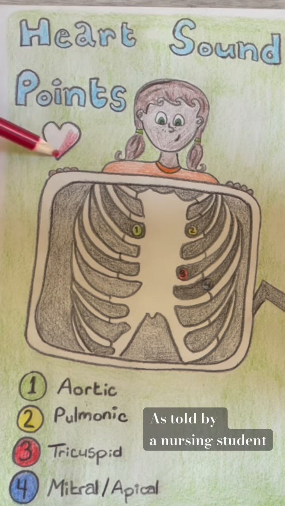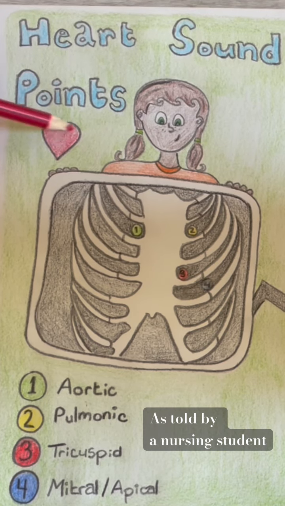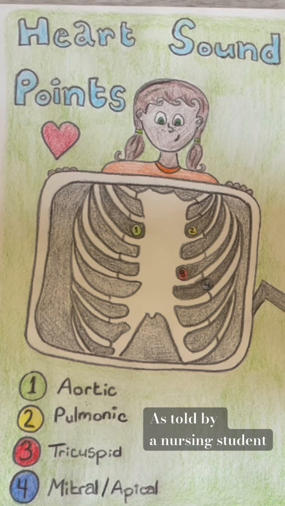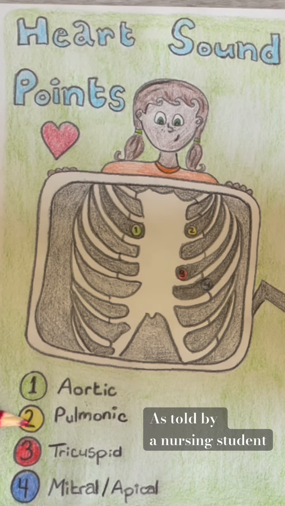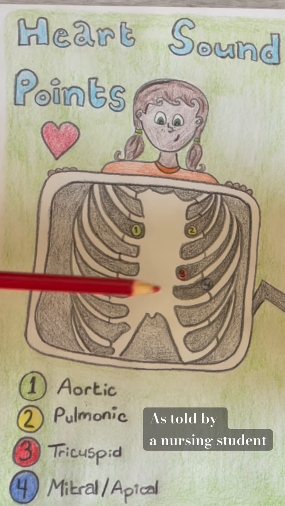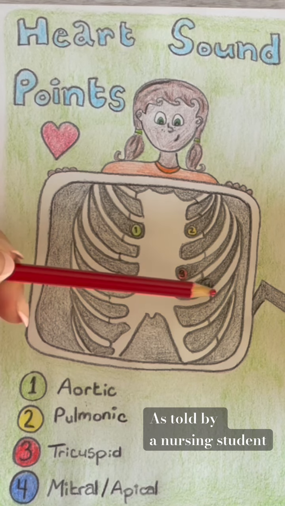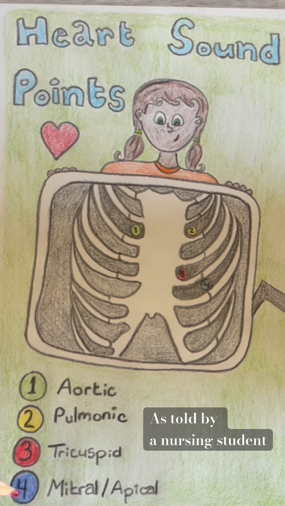Going into the first site is the aortic site, which is at the second intercostal space, right sternal border. The pulmonic site is at the second intercostal space, left sternal border. Tricuspid, fourth, left sternal border. The mitral or apical site is fifth intercostal space, left